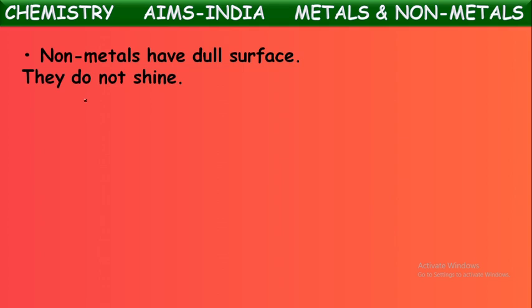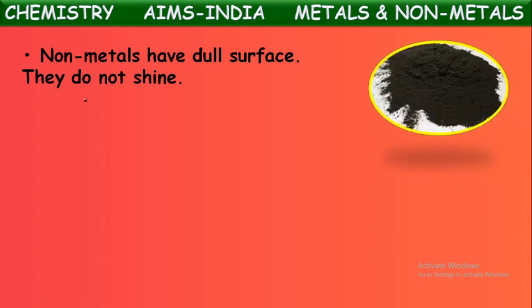Non-metals have dull surface. They do not shine. We said metals are shiny. They have lustrous property. But whereas non-metals are non-lustrous. They don't have shiny surfaces. That we told at the starting itself. They have properties quite opposite to metals generally. Example, if you see here carbon in the form of powder, it won't have any shining surfaces. So we can say simply non-metals are non-lustrous. They don't shine. Okay, next one.